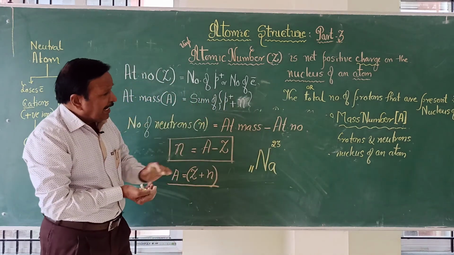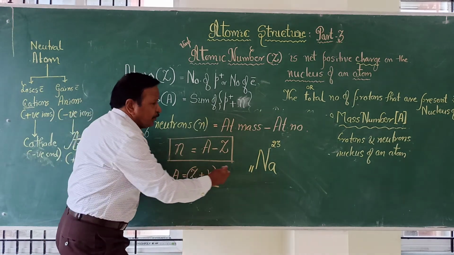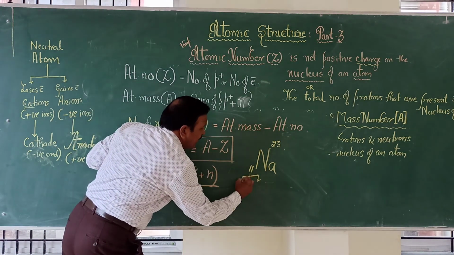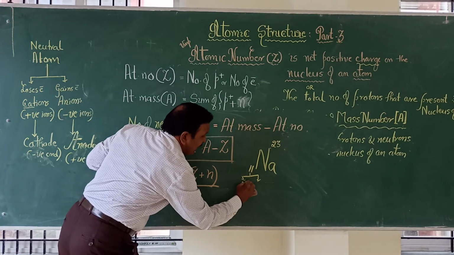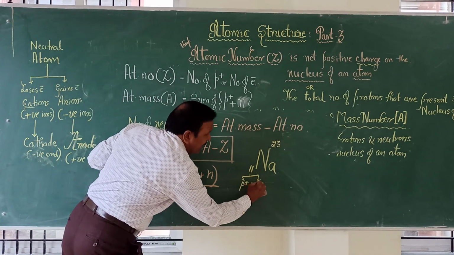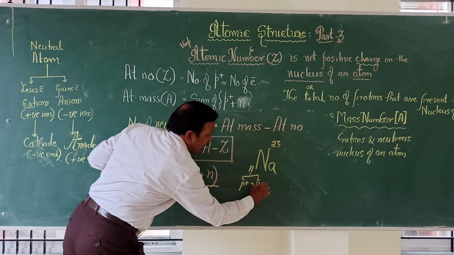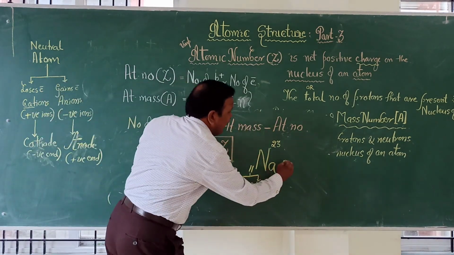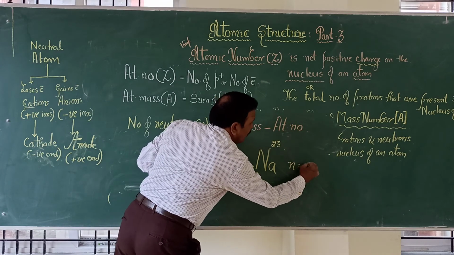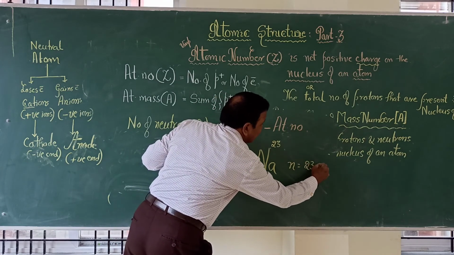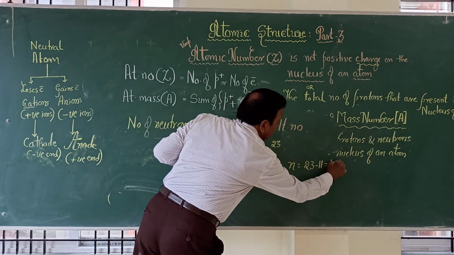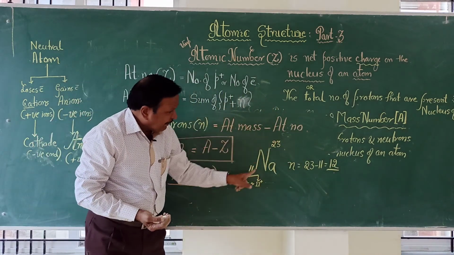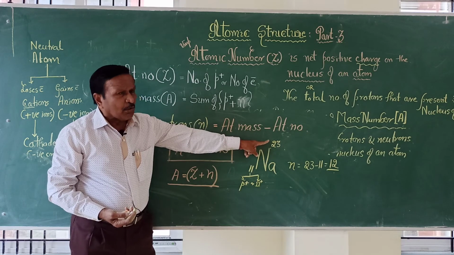There is no charge on sodium, so the number of protons will be 11, or the number of electrons will be 11. Then the number of neutrons N is equal to 23 minus 11, that is 12 neutrons are present. So 12 plus 11, 23 is the atomic weight.